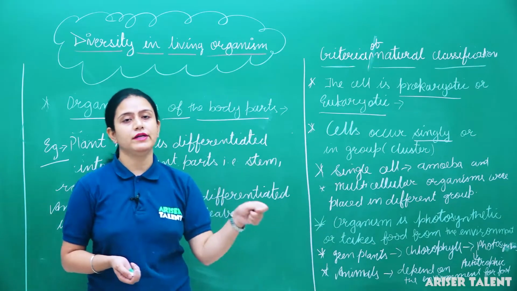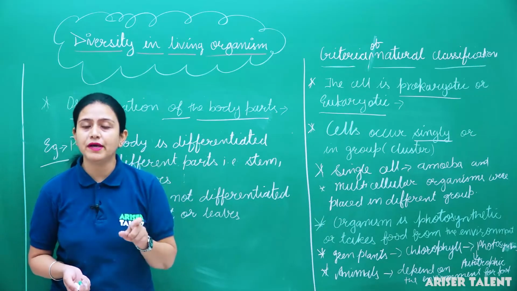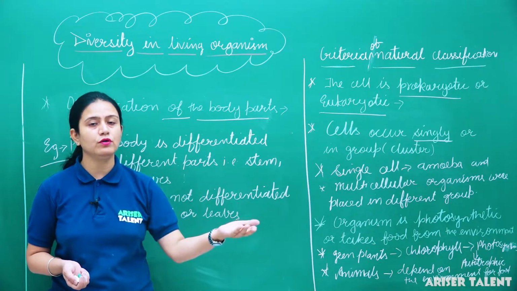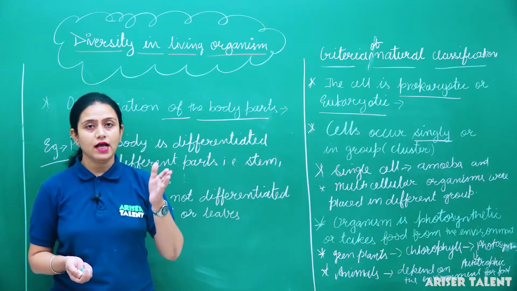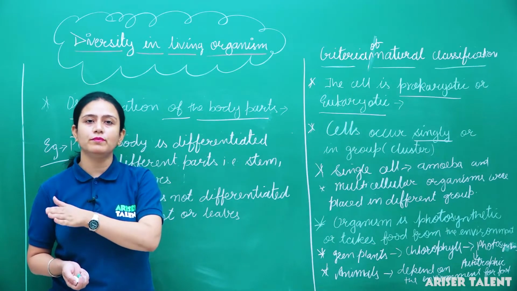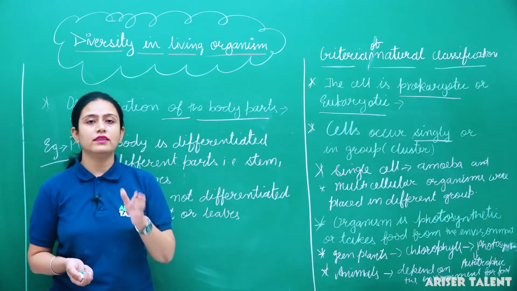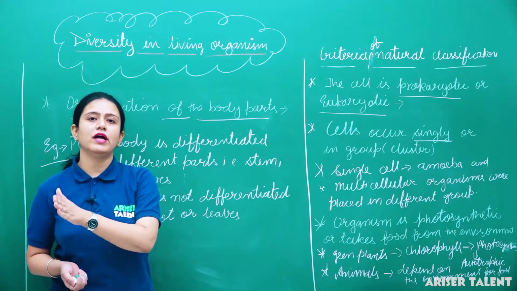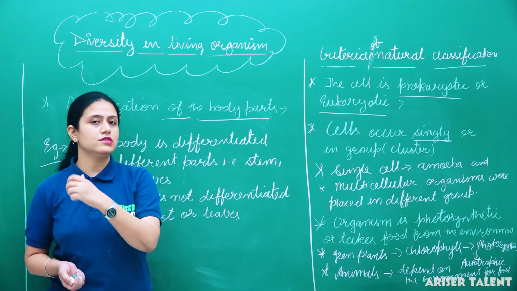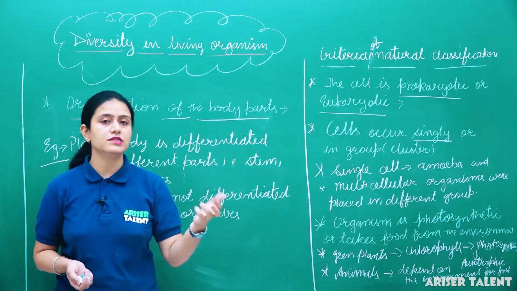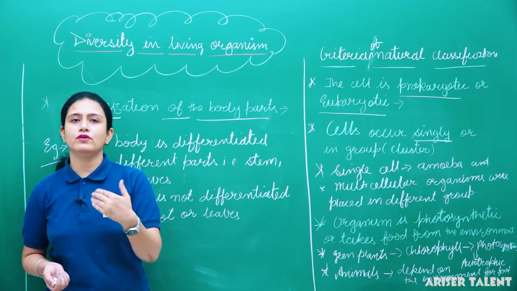If it can prepare its own food, it is autotrophic, and it was kept in a different group because it contains chlorophyll. And the organisms which cannot perform photosynthesis cannot make their own food, so they were kept in a different group, that is heterotrophic, because they depend on other organisms or on the environment for their food.